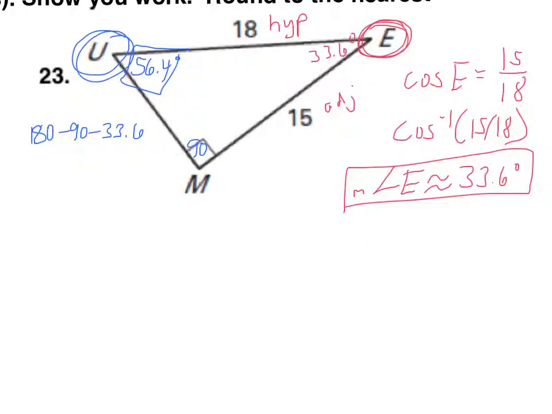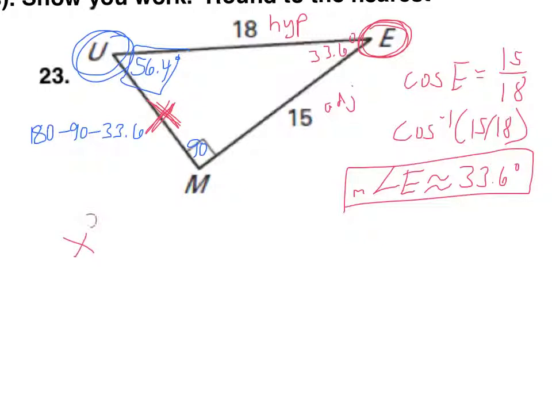You have a choice for figuring out this last side. You could do like a sine or a cosine using one of the angles that you discovered, or you could also just use the Pythagorean Theorem. You know 15 is a leg, 18 is the hypotenuse, you're just looking for the other leg. So if UM is the side that we're missing, or you could call it X if you wanted. I'll go ahead and just call it X. So let's call this side X right here.